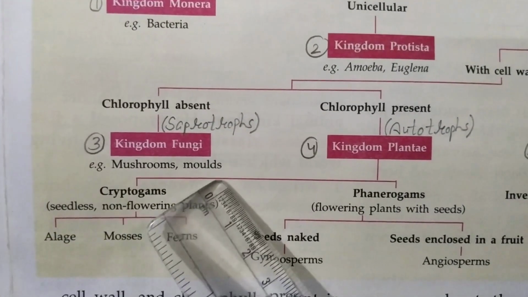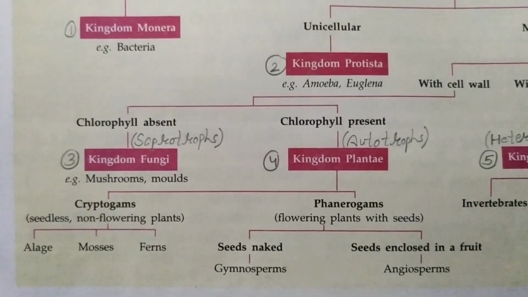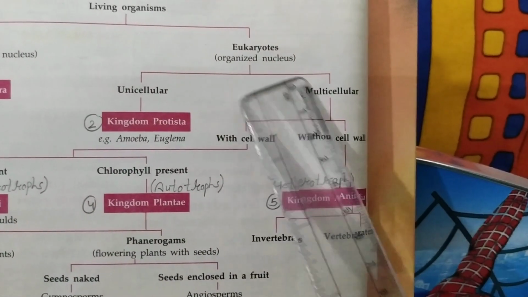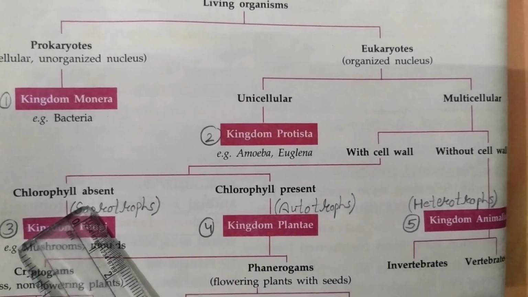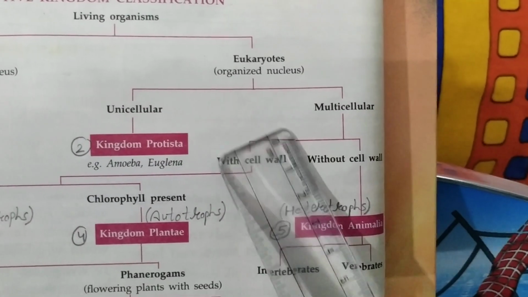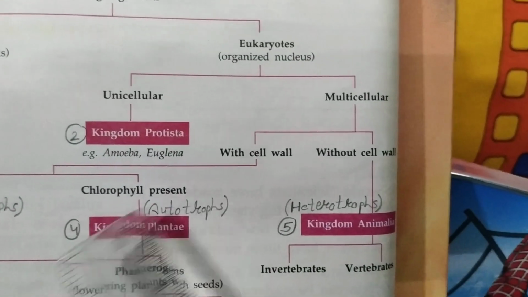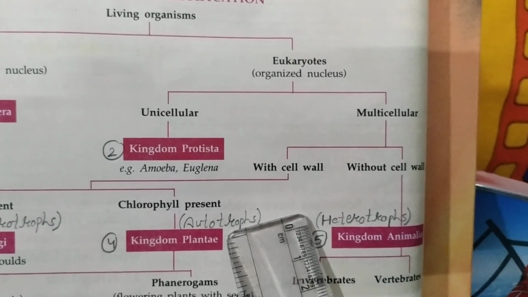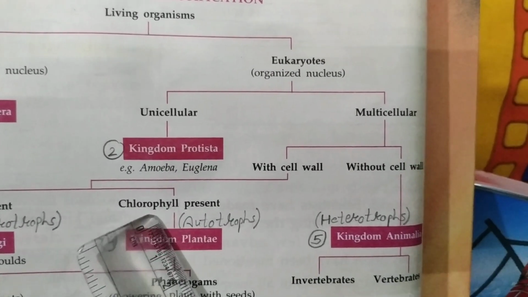For example, mushroom, molds, your bread mold, all these are examples of kingdom fungi. So which are the basic characteristics of kingdom fungi? We will see from here. They are eukaryotes, multicellular, with cell wall, but without chlorophyll. Next comes kingdom Plantae. They are eukaryotes, multicellular, with cell wall, and chlorophyll is present. Kingdom Plantae. And you know, children, all the plants are autotrophs. Auto means self. They can prepare their food themselves because of the green pigment chlorophyll.